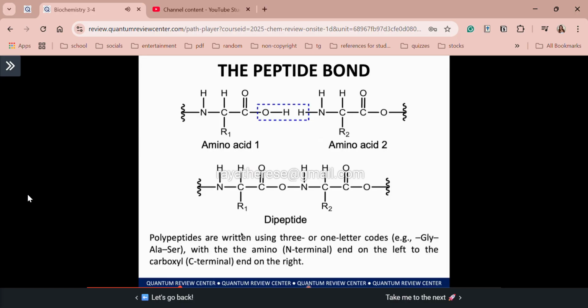Okay, so here, polypeptides are written using their 3 or 1-letter codes. So ang example ng 3-letter code, we have glycine, alanine, and serine.